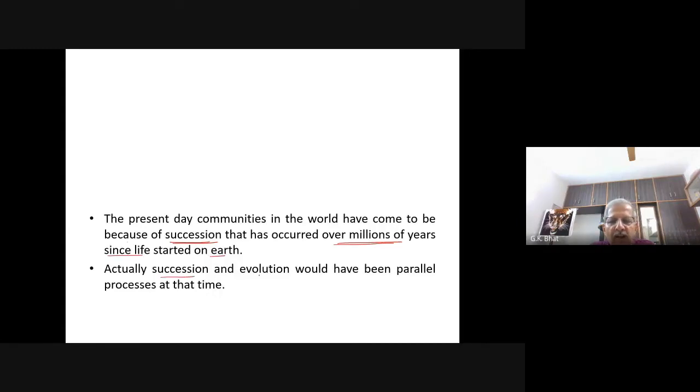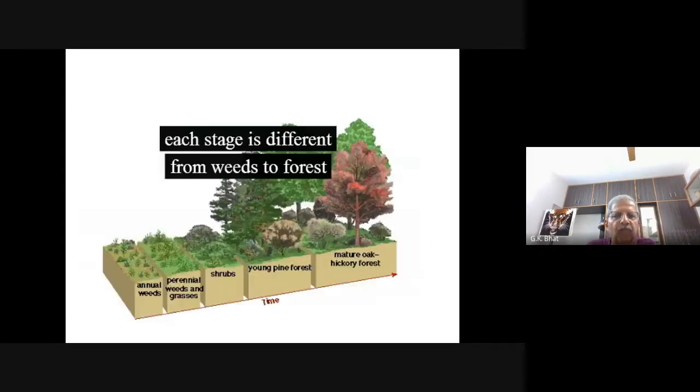Actually, succession and evolution always go hand in hand. They are always parallel processes occurring at the same time. See, if you come across a forest today in this area, once upon a time this area was with annual weeds. These annual weeds used to die every year, and these used to get replaced by perennial weeds, that means those which used to live for more years.